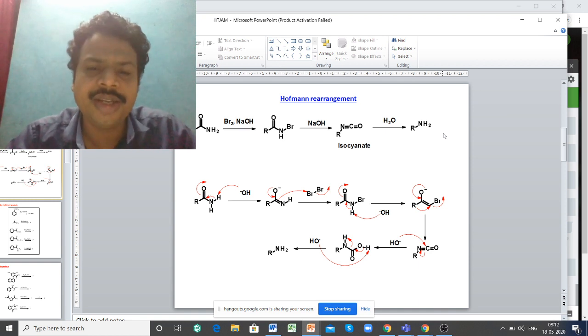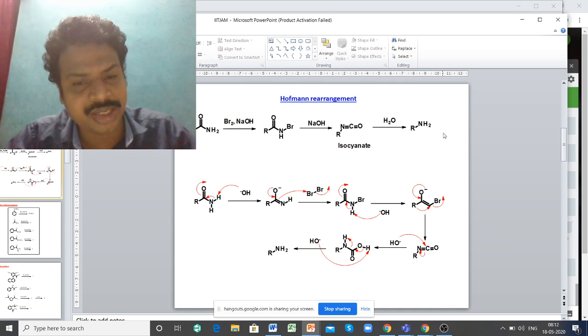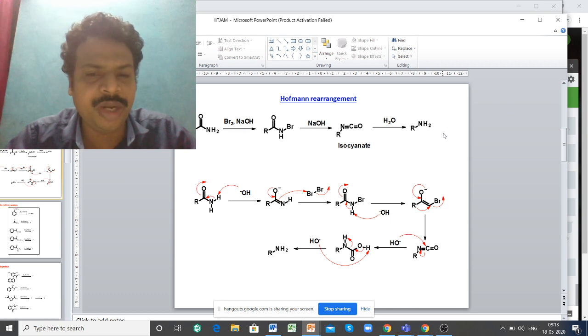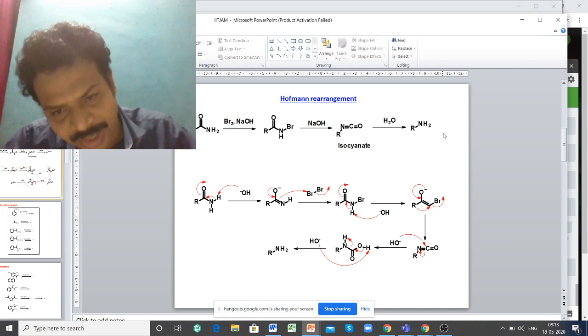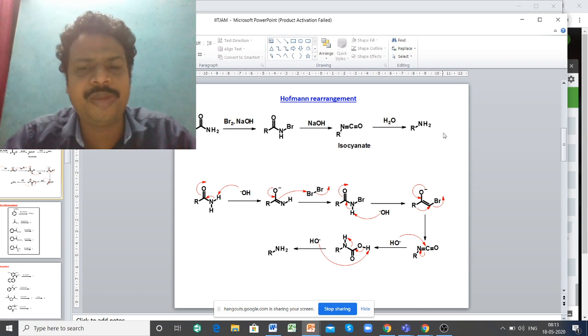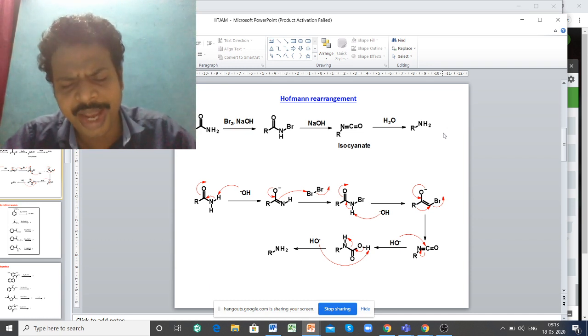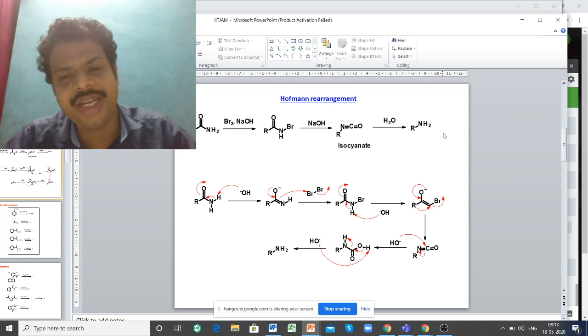So thereby you get the second structure, as you see on the screen: RCO minus double bond NH. Then the O minus moves inside the double bond between the carbon and nitrogen and directly attacks the bromine, and one bromine atom leaves as Br minus. So thereby you get the structure of N-bromination, RC double bond O NHBr.